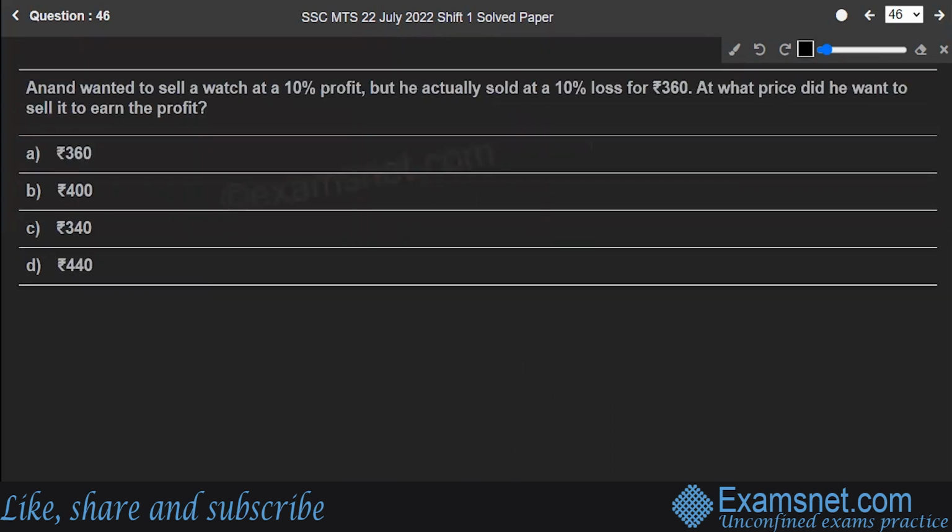Anand wanted to sell a watch at 10% profit, but he actually sold at 10% loss for rupees 360. What price did he want to sell it at to earn the profit? Okay. So everything is given in percentages. Anand wanted to sell the watch, so required profit is 10%. But selling price is 360, and in that, the loss percent is 10%.